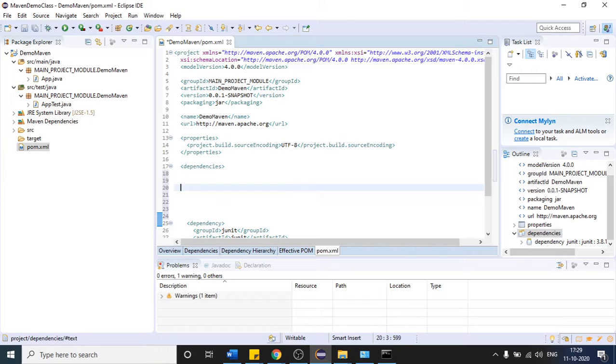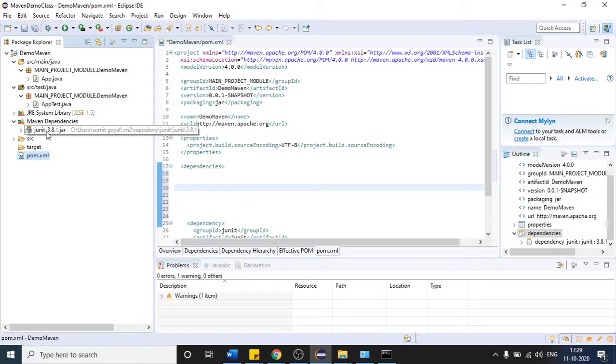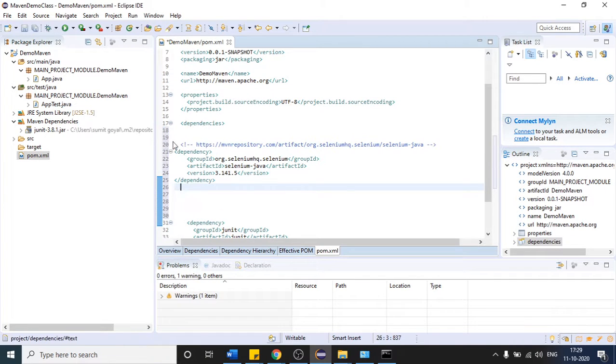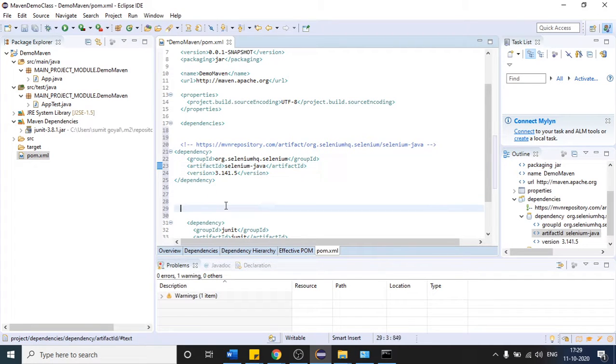If I paste with Control V, one more thing I would like to tell you. Let us first go with this. If I expand this Maven dependency, you will see only one file is present, which is this file. But when I place this dependency, I want to use all the Selenium dependencies. After providing, press Control S to save. After that, you will see it will automatically download all the files and place them.